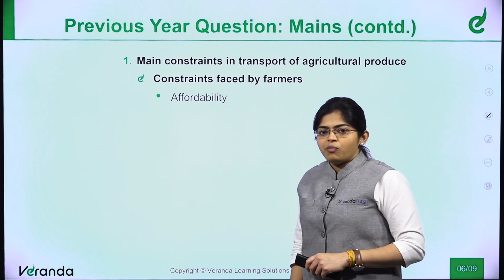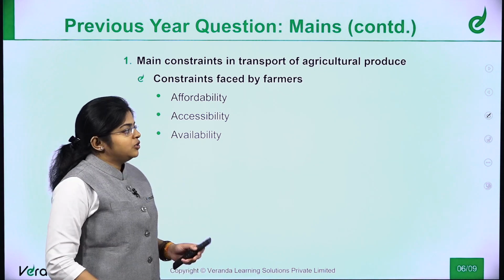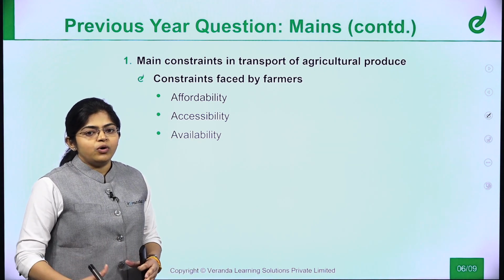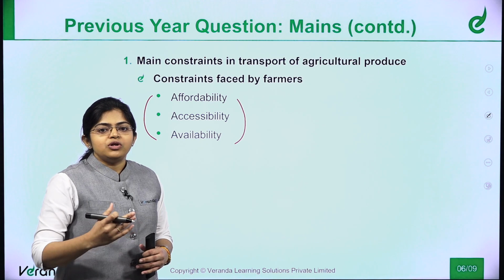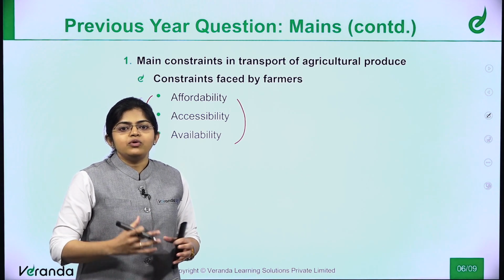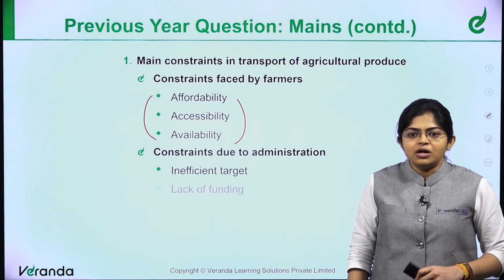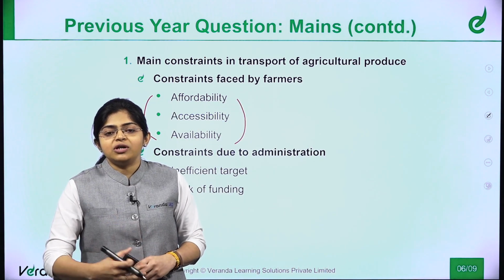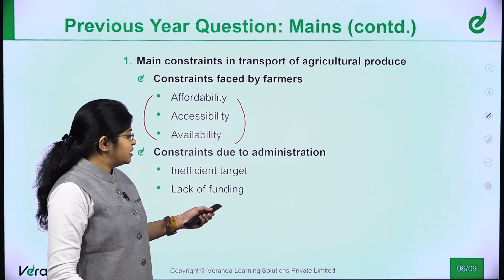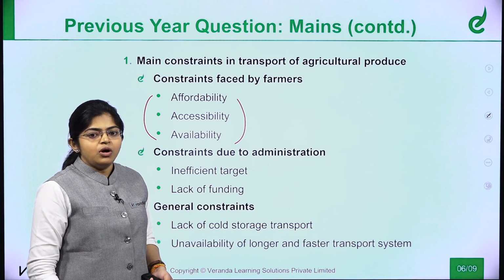Here, for the constraints faced by farmers, you can think about affordability, accessibility and availability. Right now in this introductory class, you need not worry about these key terms or the content to generate. As you have not yet got into the sessions, I am just trying to say how you can apply your knowledge in generating points. Then constraints due to administration: inefficient targeting, where they don't know where to start the agricultural market or how to generate revenue for them, and lack of funding. In general constraints, there is no cold storage transport, or unavailability of longer and faster transport systems.